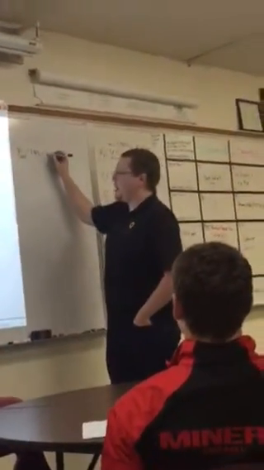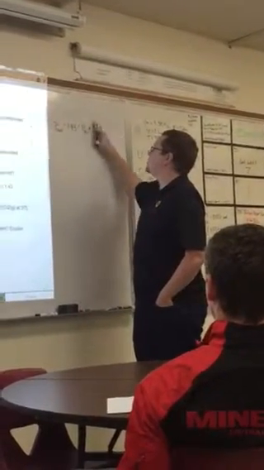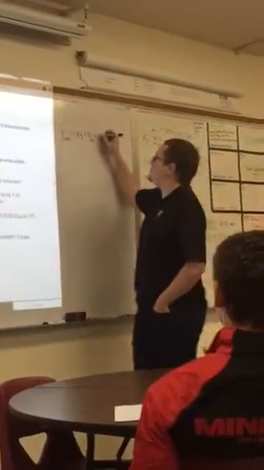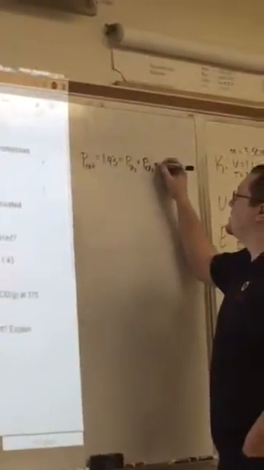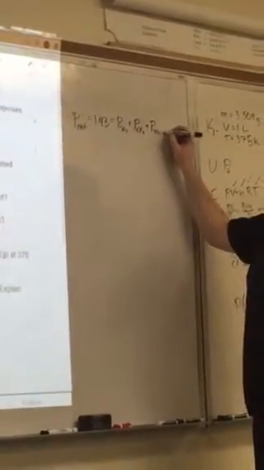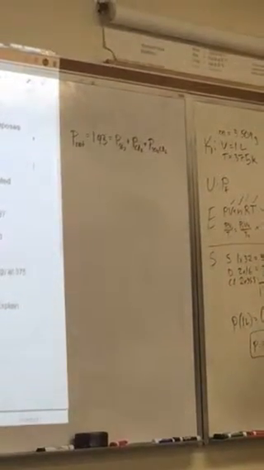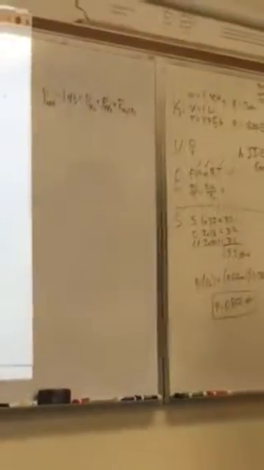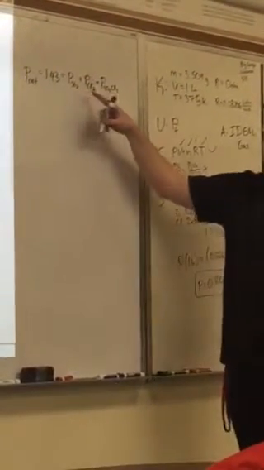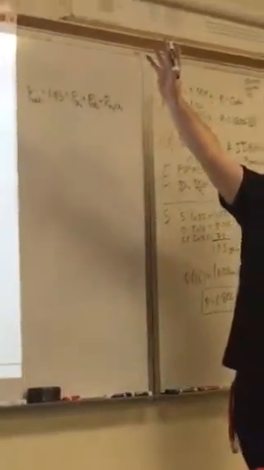It's going to be the pressure of my SO2, the pressure of my chlorine gas, and then the pressure of my original unbroken-up reactants. Okay, cool. I've got one equation, 3 unknowns. Is there any way that I can look at these individually? Do I know any relationships between these 3?